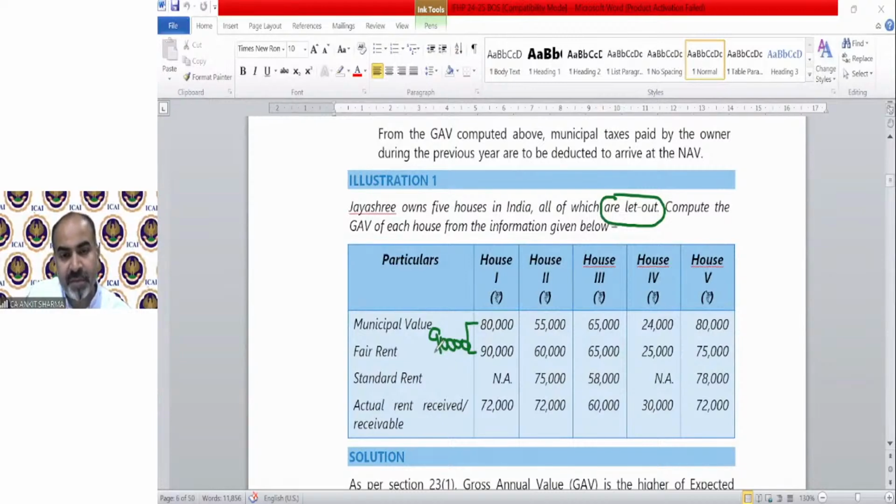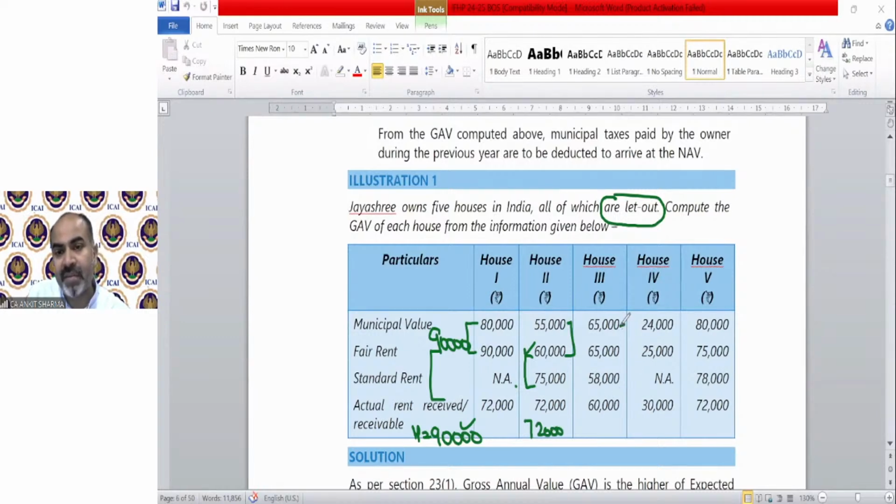Now we will compare this 90,000 with the ARR. ARR is 72,000. So whichever is higher is your GAV. In the first example, it's 90,000. House number 2: 55 and 60, whichever is higher is 60. Now 60 and 75, whichever is lower. Lower is 60. Now 60 and 72, whichever is higher, is 72,000.